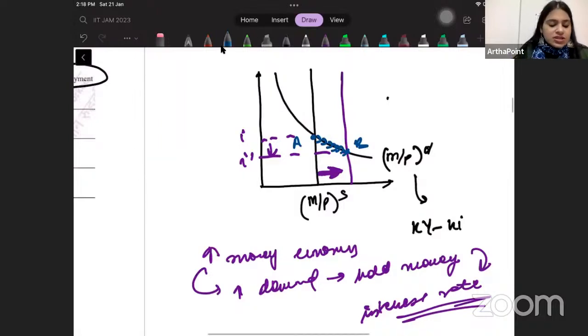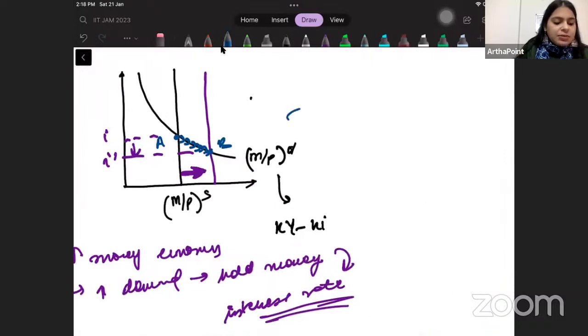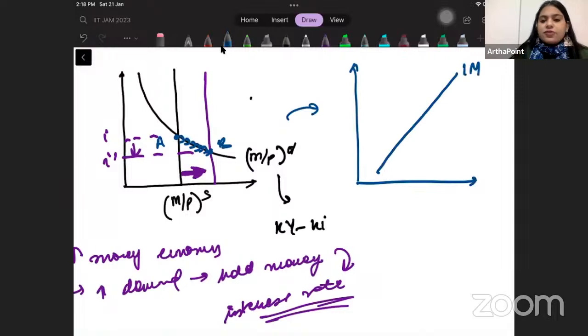If you notice, this money market is helping me determine the LM curve. The LM curve is supposed to be upward sloping from this money market. LM curve can be horizontal or vertical depending on a particular case.